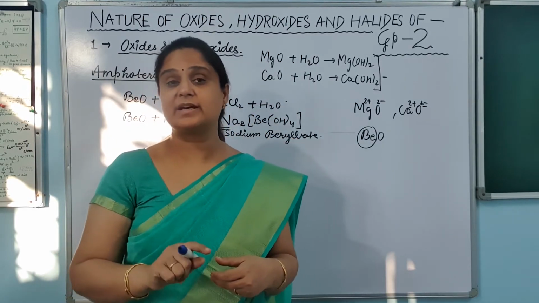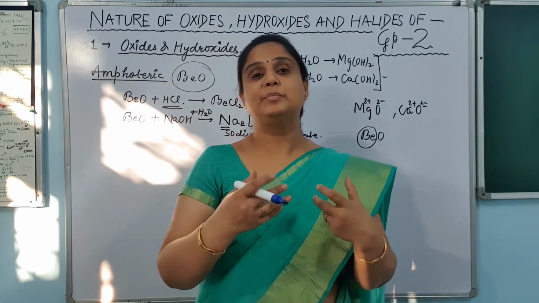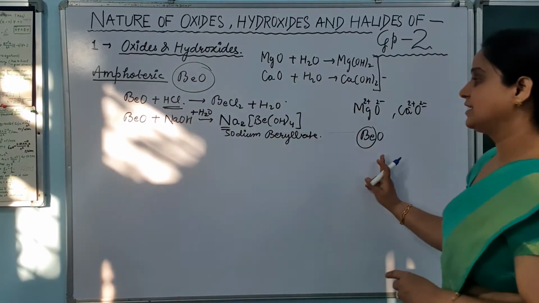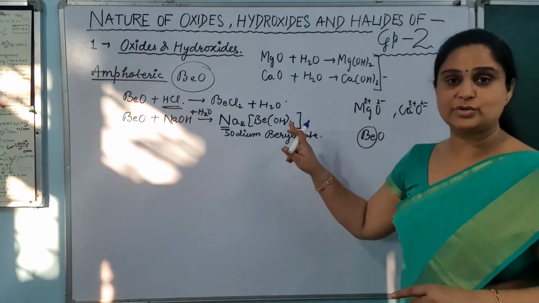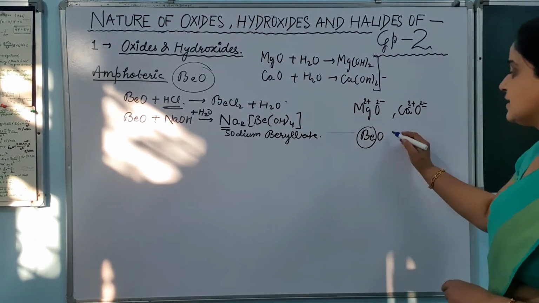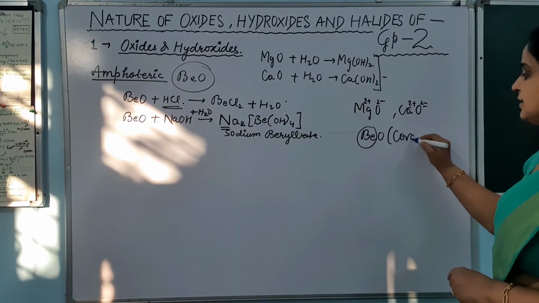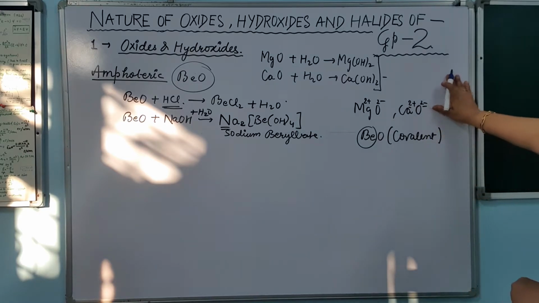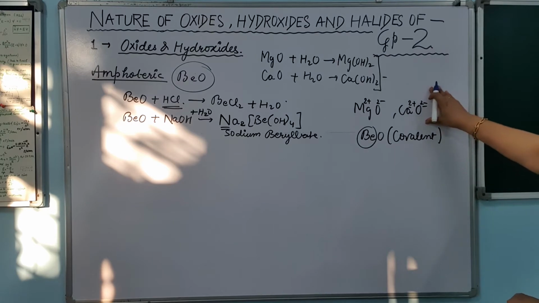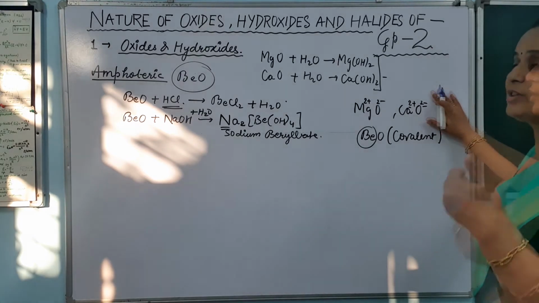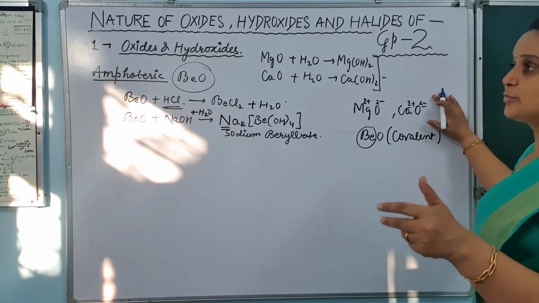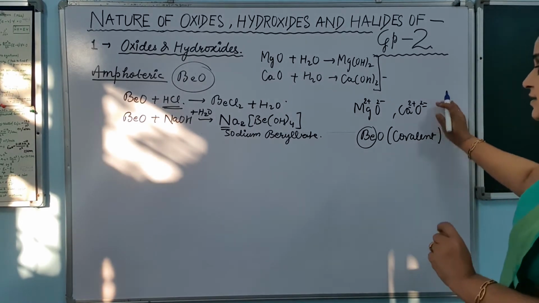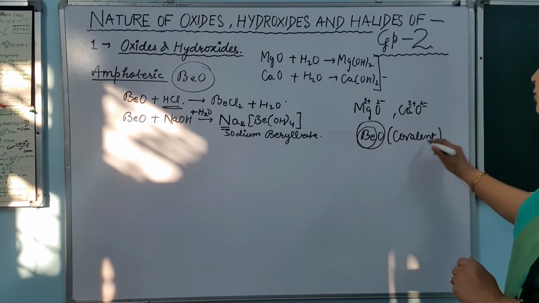Now when it cannot lose it, it is not going to make an ionic compound. So that is why beryllium oxide is different from other oxides in that it is covalent in nature. But the rest of the oxides of this group are ionic. So what do you have to remember? All the oxides of the metals of this particular group are ionic in nature, whereas the oxide of beryllium is covalent in nature.